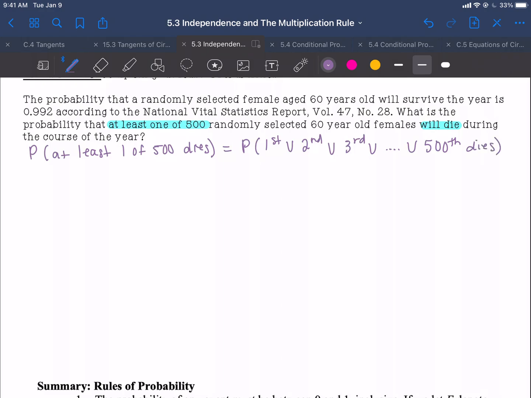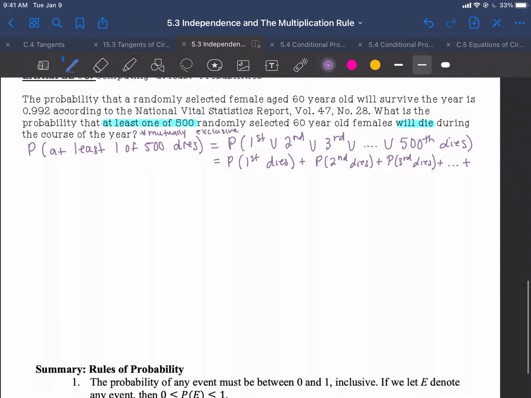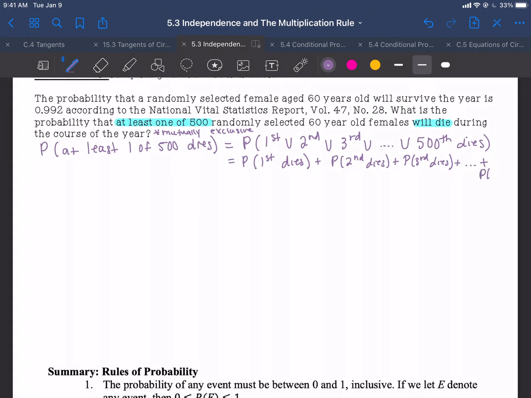All right, these are mutually exclusive events. Okay, they're randomly selected. So because they're mutually exclusive or disjoint, then to find that probability, we can take the probability that the first dies plus the probability that the second dies plus the probability that the third dies plus, plus, the probability that the 500th dies.